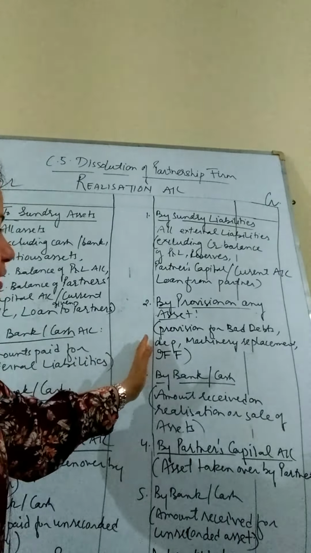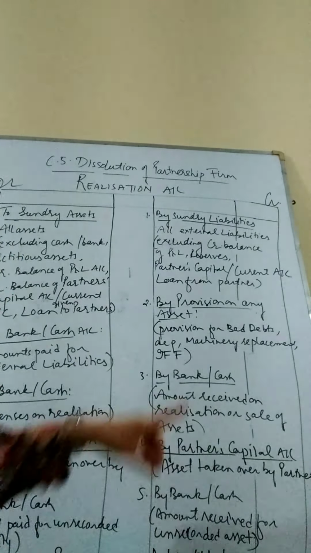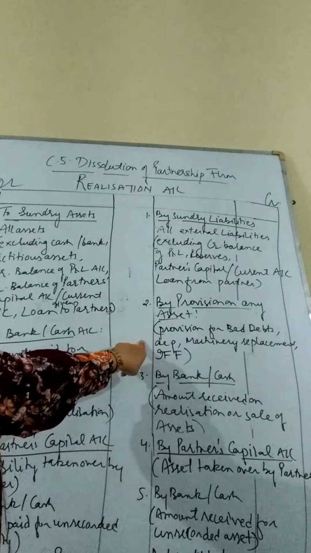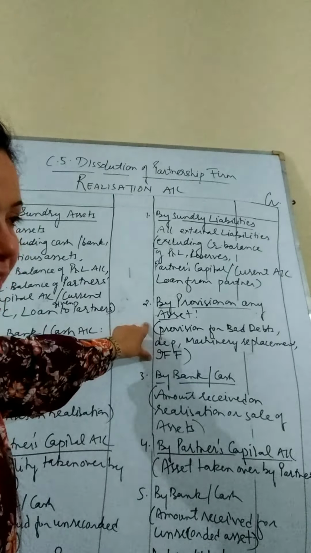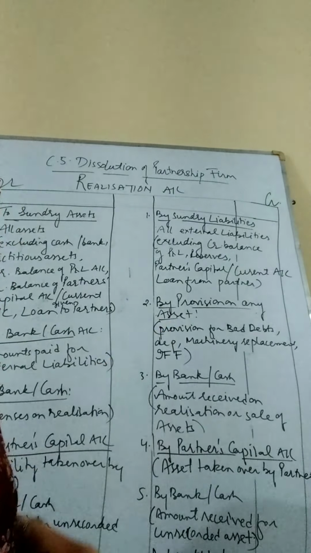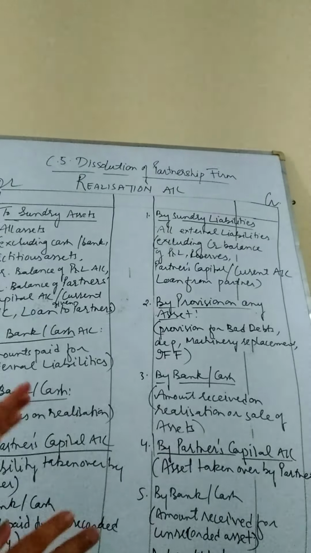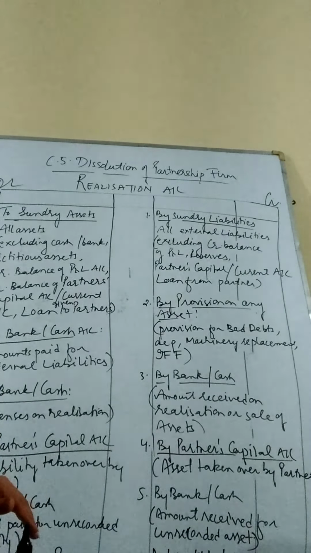These 4 types of reserves will be transferred to the credit side of the realization account. These are the liabilities, provisions which will be transferred to the realization account. Only transfer, not to be paid. Okay. So these are the 2 important elements.